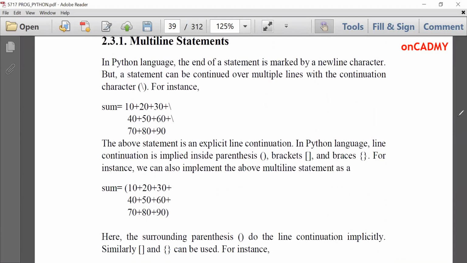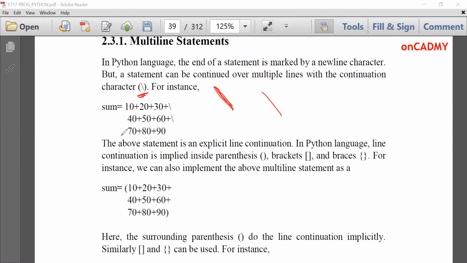But a statement can be continued over multiple lines with a continuation character, which is this backslash. By using this backslash, we can mark continuation. For example, I want to add these numbers. sum = 10 + 20 + 30. I can write them in a single line, plus 40 plus 50 plus 60 and so on.